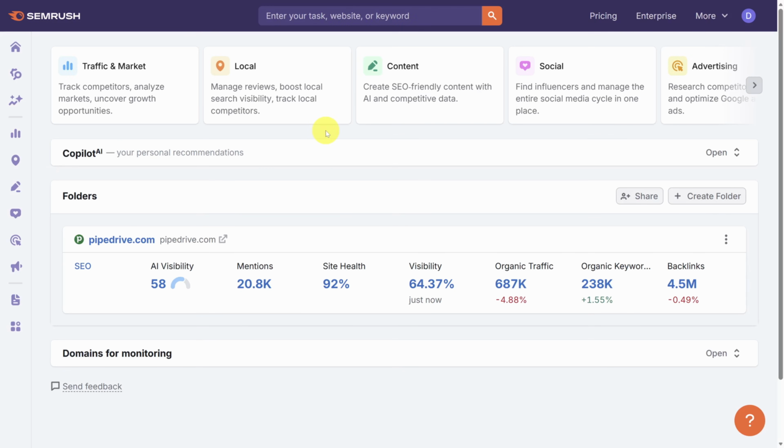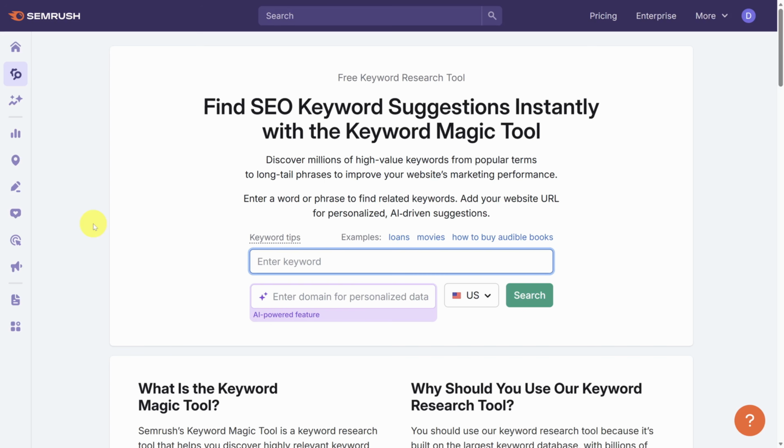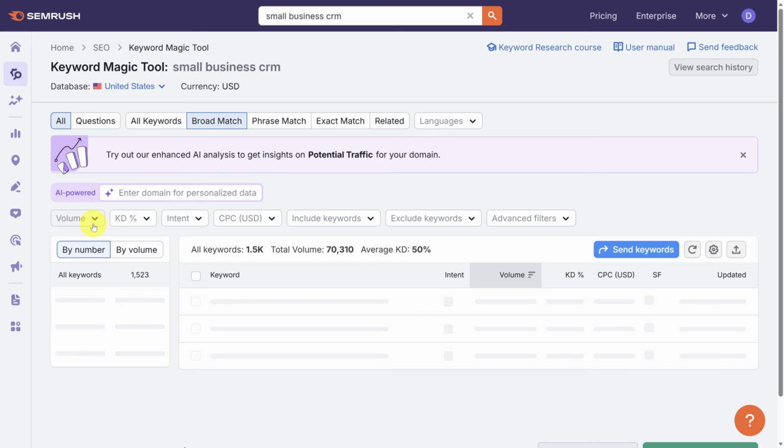First things first, let's find some keywords to track. Go over to the second menu option. This is the SEO toolkit, and then click on the keyword magic tool. This is a great place to try your own ideas for keywords, and Semrush can help you refine them. I'm going to start with small business CRM and see where it takes us.